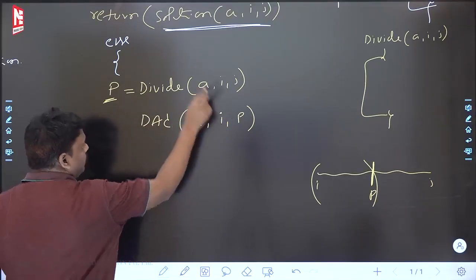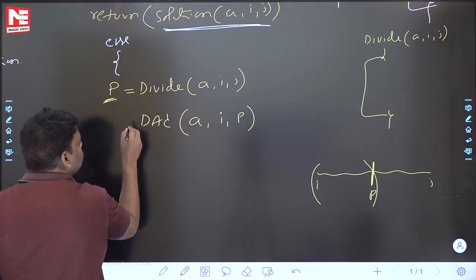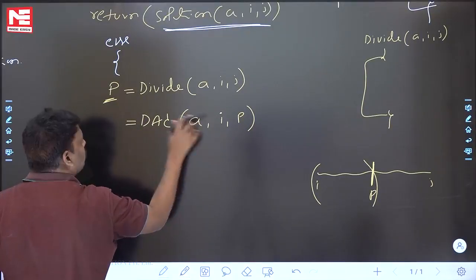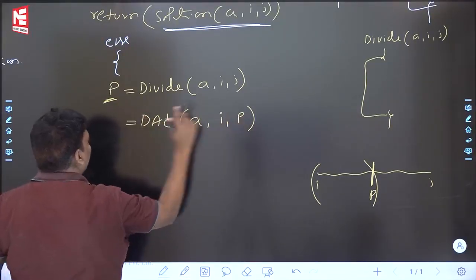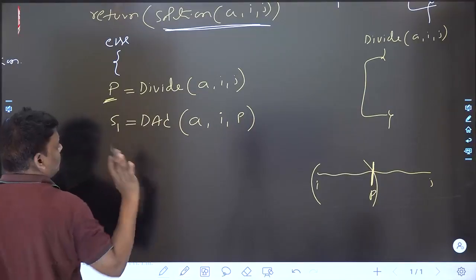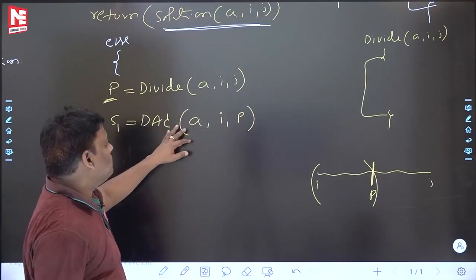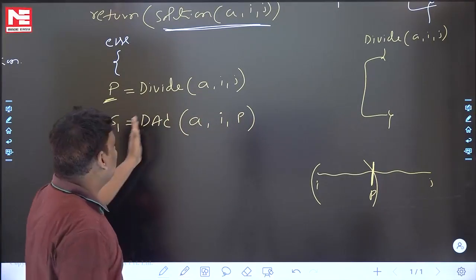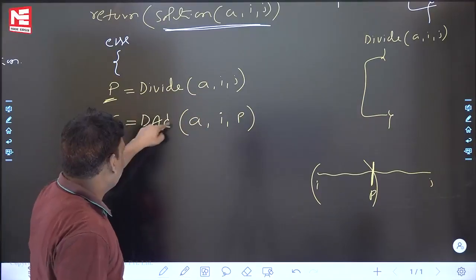Recursion, you will take care. They will internally call, don't worry. It is completed, and you got the sub-problem answer S1. Using divide and conquer, sort the first half, I to P. Yes, I am done. Recursion will take care, don't worry.